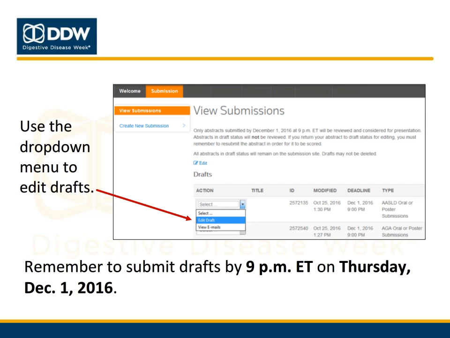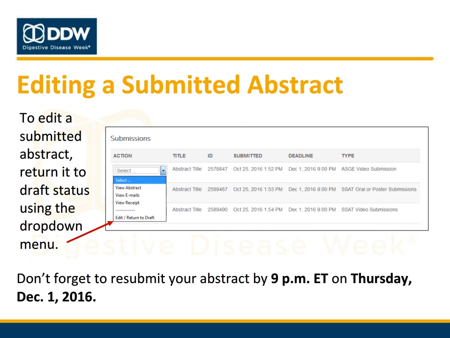You must also remember to submit your abstract before the December 1st deadline, as any abstracts in draft status at that deadline will not be scored or considered for presentation at DDW. Abstracts that have already been submitted can also be edited prior to the submission deadline. To edit a submitted abstract, you must first return it to draft status by clicking on the Return to Draft option from the drop-down menu next to the abstract title.